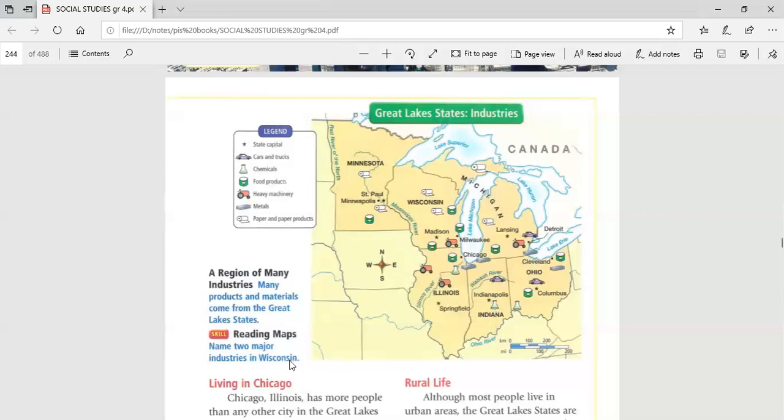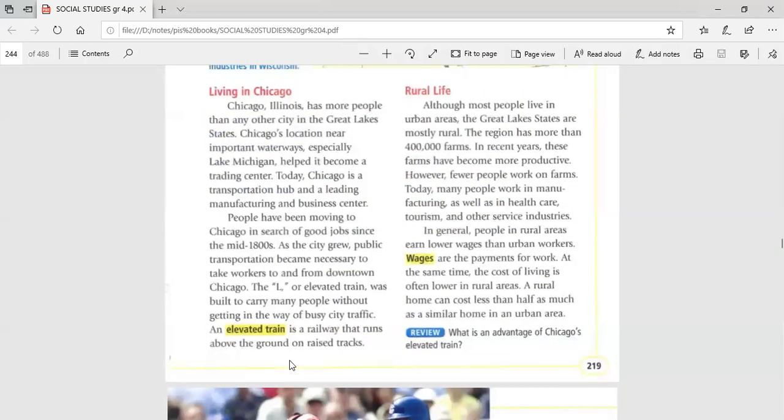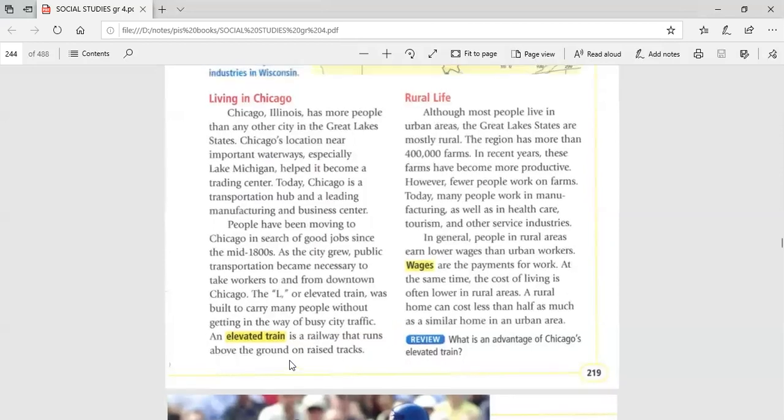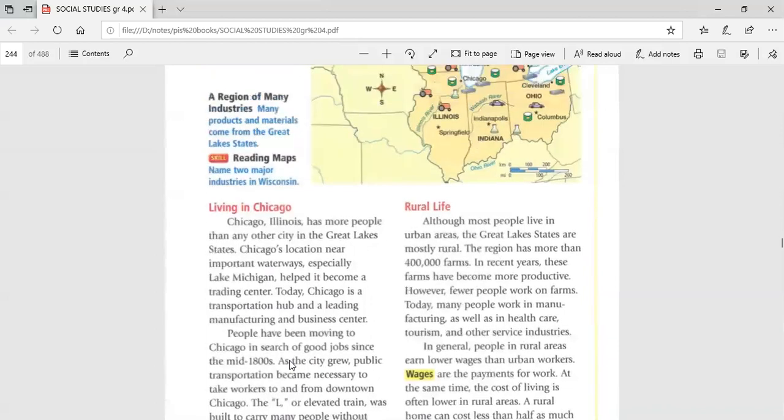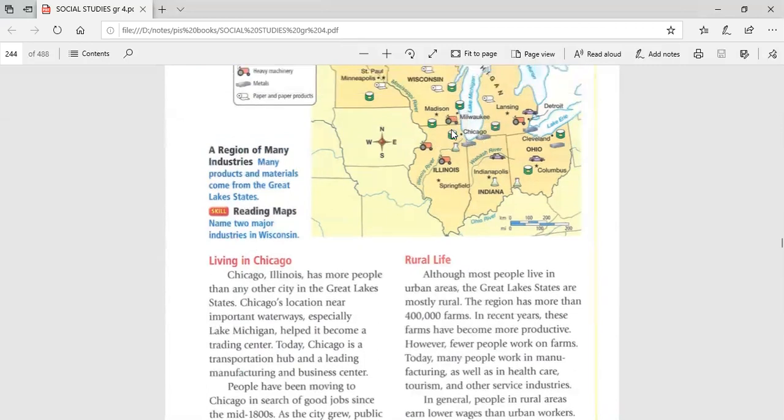Let's now speak about life in Chicago. Chicago, guys, is located in Illinois. So if we check the location of Illinois, here is Illinois. Look, this is Illinois. This is one of the southern states. And here is Chicago, a famous city in Illinois. If you check the location of Chicago, it's located on Lake Michigan. So Chicago in Illinois has more people than any other city in the Great Lakes states.